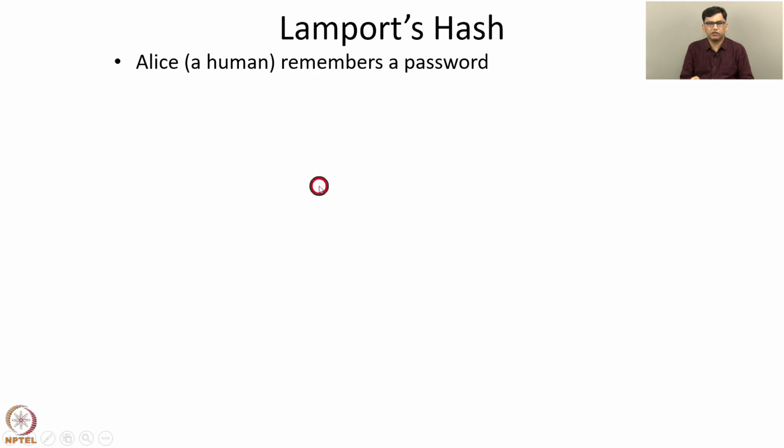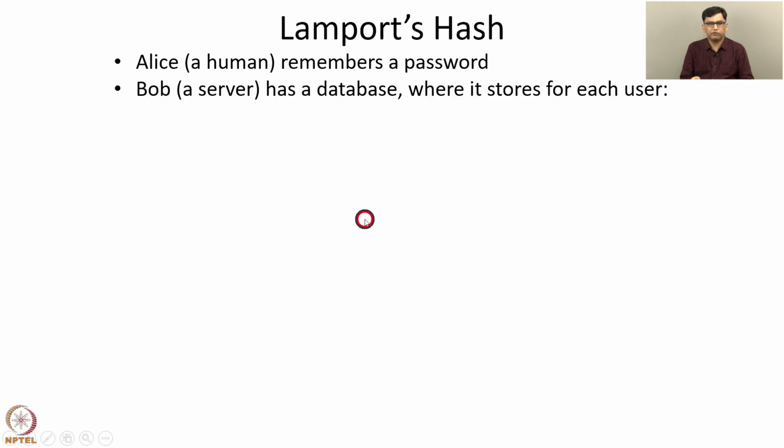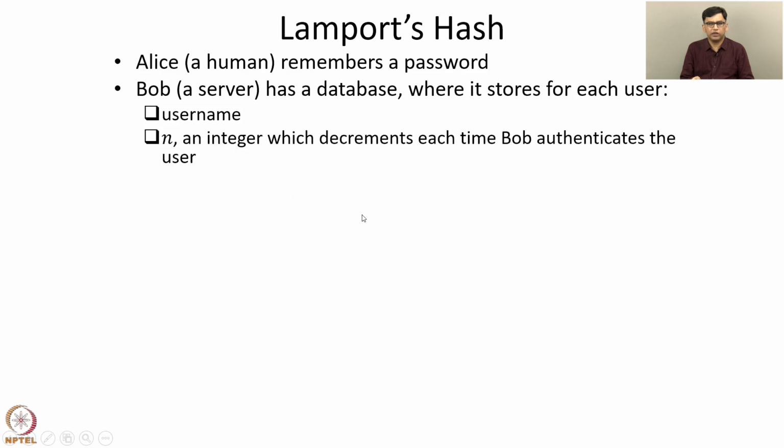Alice, who is a human, remembers a password. Bob is a server to which Alice would like to authenticate. Bob has a database where it stores the following quantities for each user. The username of the user, then n, an integer which decrements each time Bob authenticates the user. N is the number of times that the protocol can authenticate Alice to Bob without requiring a reconfiguration of the protocol. So once the protocol is configured, Alice can authenticate herself n times to Bob, and after n authentications, some reconfiguration is required, as we'll see.